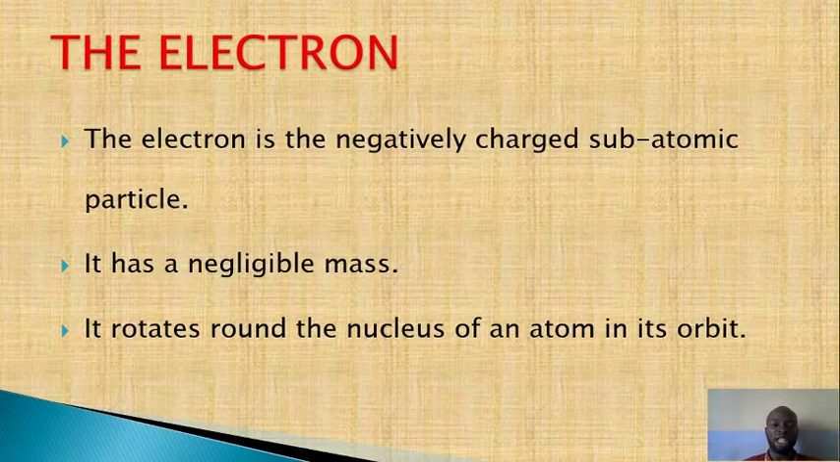So the electron is negatively charged. It has the mass of 0.00, very negligible mass, and it rotates around the nucleus of an atom. So it moves around the nucleus of an atom. Now, an atom is a spherical substance, which has the concentrated middle, which has the nucleus with the neutron and the proton. The electrons are found around the nucleus of an atom.